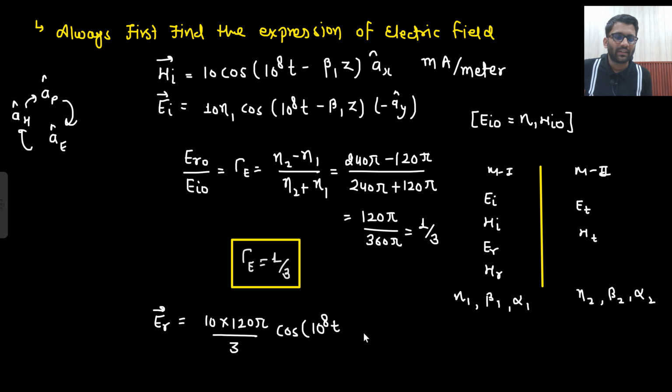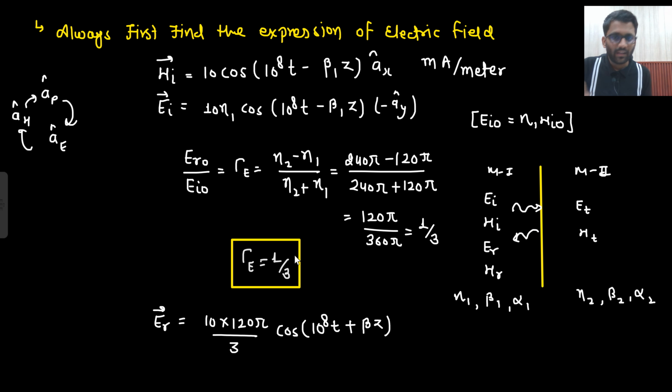minus beta z or plus beta z? Plus beta z, because it is a reflected wave. This was incident, this is the reflected. So it is traveling in the minus z direction. So plus beta z. Will I change the direction? No, I will not change the direction. Why is that so? Because gamma is equal to 1 by 3. So I am not going to change any direction.